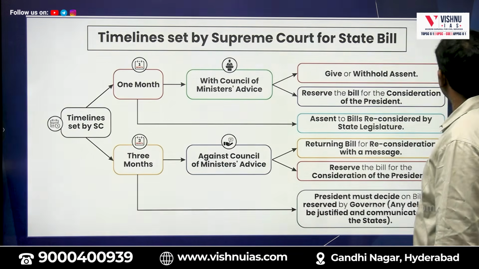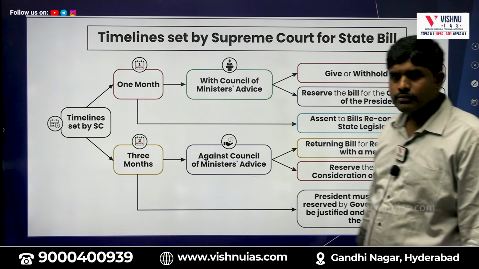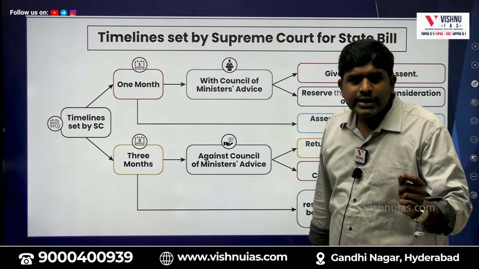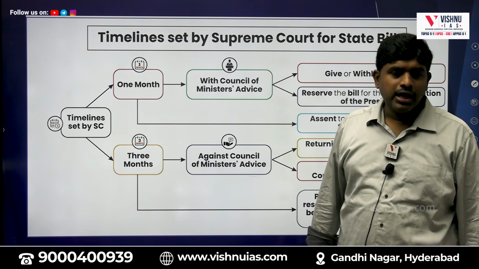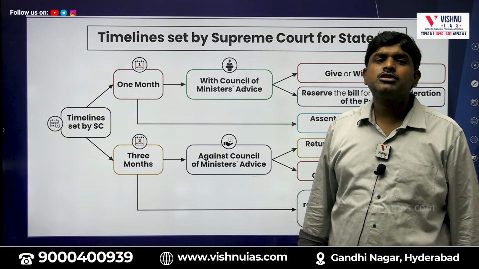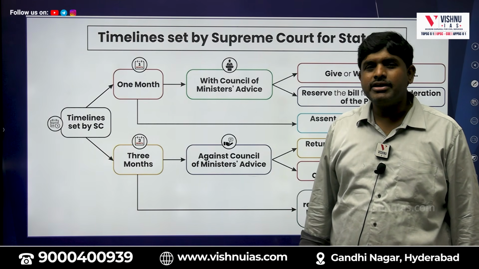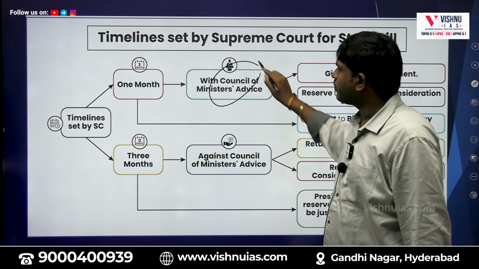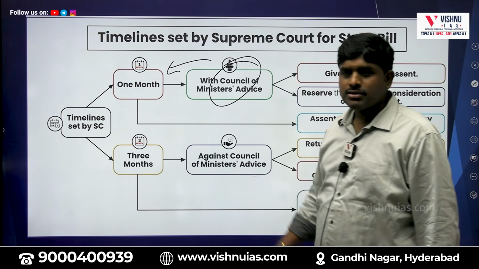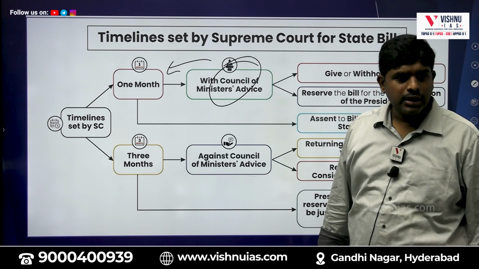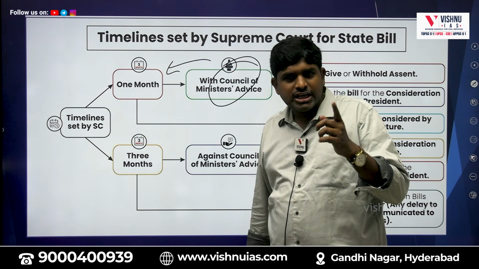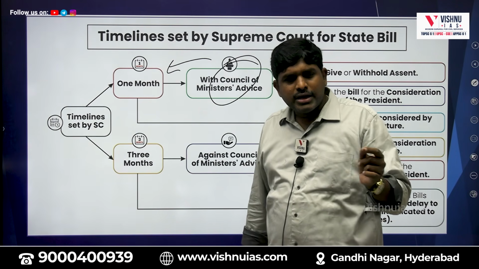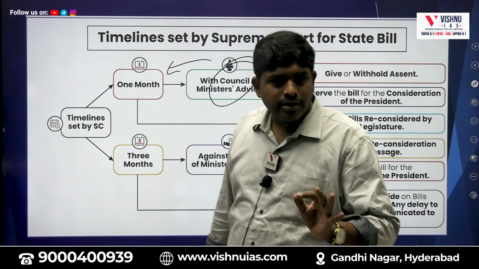See, timeline set by the Supreme Court. If the Council of Ministers recommended within 1 month, the state legislature passed. Now the bill is with the governor.